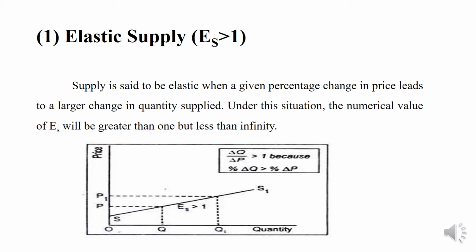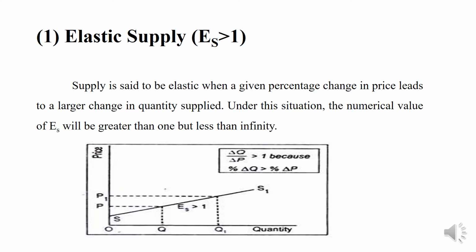Elastic supply means the supply is said to be elastic when a given percentage change in price leads to a larger change in quantity supplied. Under this situation, the numerical value of elasticity of supply will be greater than 1 but less than infinite. The diagram shows the supply curve.